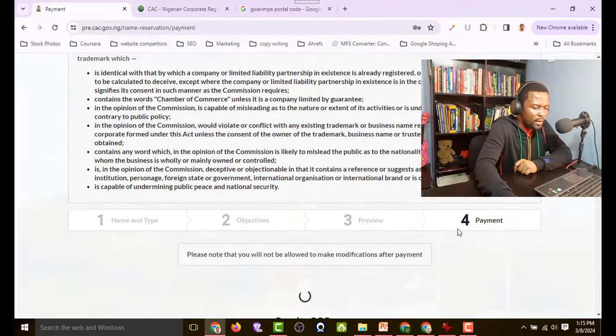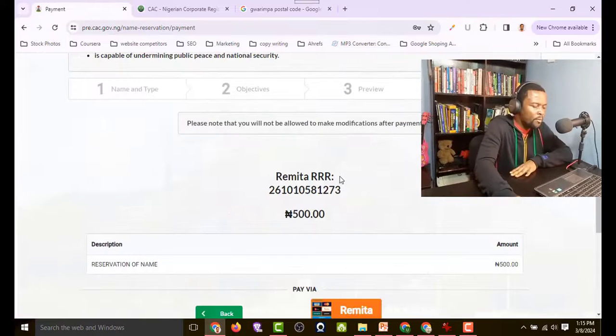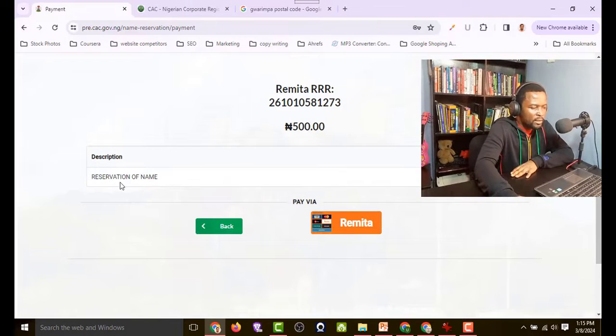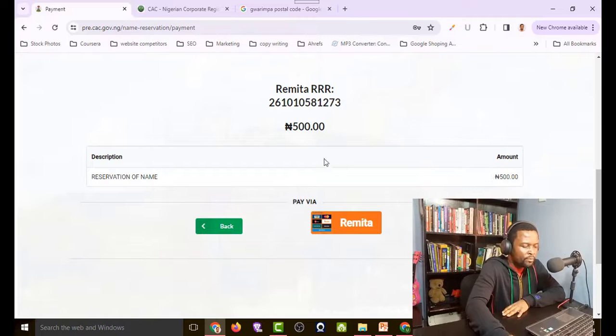I'll click on that, and then we are at the final stage that says payment. For the payment, you'll be charged a fee of 500 naira, and here is your remitter retrieval reference number. You need to take note of this, and this is the description of what you are paying the 500 naira for. So you simply come here and click pay via remitter.